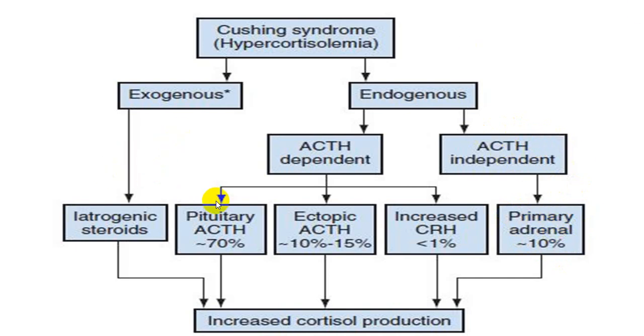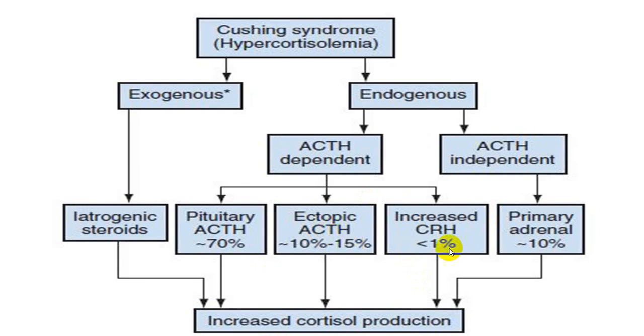While pituitary induced ACTH secretion or pituitary tumors will account for almost 70%, and this is what we call Cushing disease. There can be ectopic secretion of ACTH from different neoplastic disorders, bronchogenic carcinoma, ovarian or testicular teratomas, etc., which account for 10 to 15%.